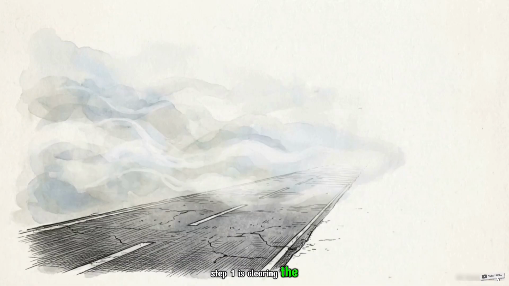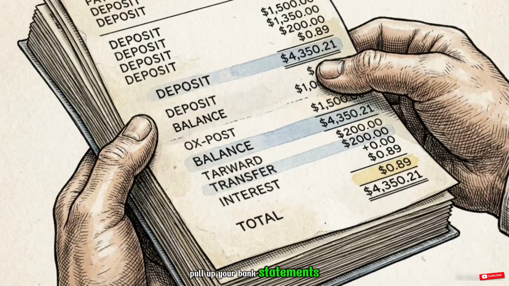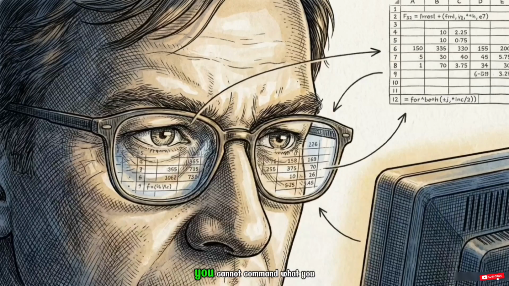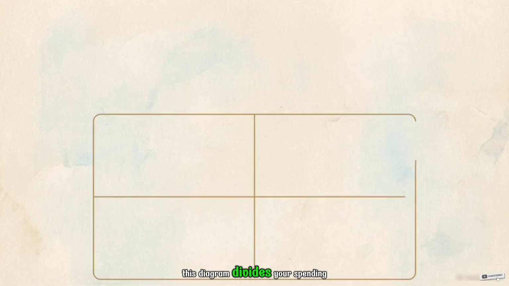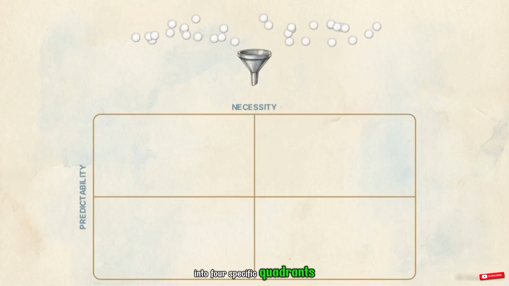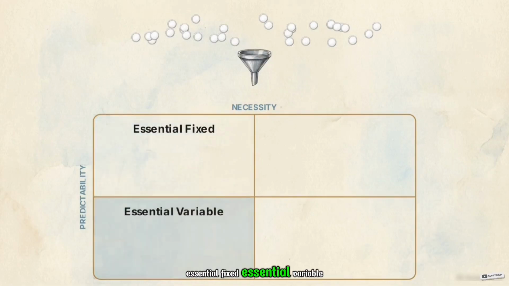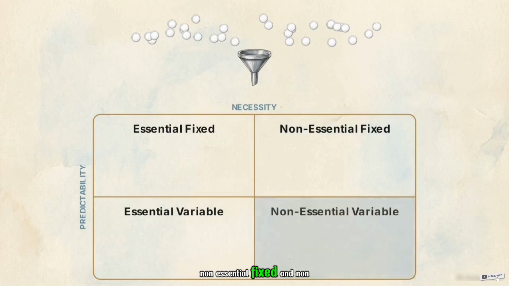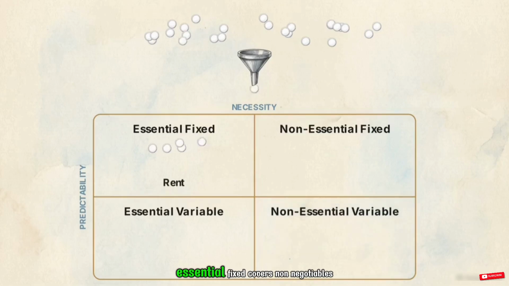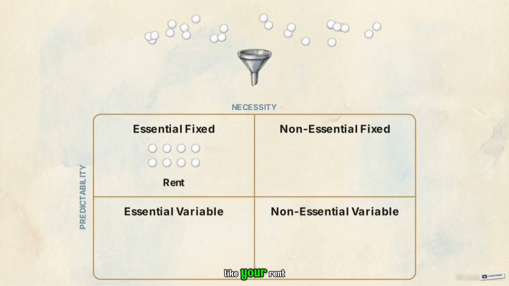Step 1 is clearing the financial fog. Pull up your bank statements for the last 30 days. You cannot command what you refuse to observe. This diagram divides your spending into 4 specific quadrants based on necessity and predictability: essential fixed, essential variable, non-essential fixed, and non-essential variable. Essential fixed covers non-negotiables that cost the same every month, like your rent.